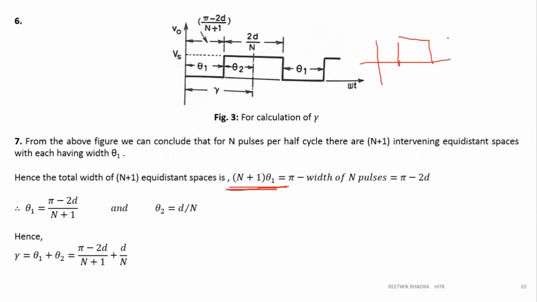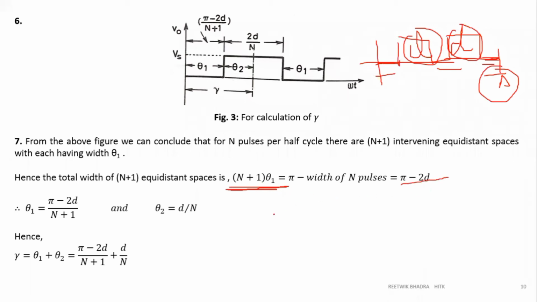If I have taken this one pulse, it will end up to this. So this is pi. If I subtract, this is theta 1, this is theta 1, this is theta 1. If I do pi minus 3 theta 1, what will I get? This plus this, what is this length? D. What is this length? D. D plus D, 2d. So n plus 1 theta 1 is equal to pi minus 2d. So you can write theta 1 is equal to pi minus 2d by n plus 1. So what is gamma? Theta 1 plus theta 2 is equal to pi minus 2d by n plus 1, plus d by n. So this is how you can calculate your gamma.